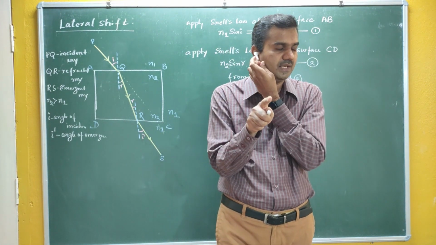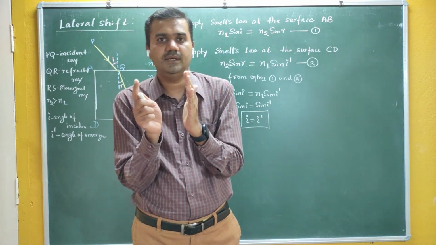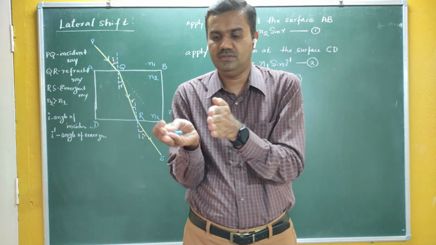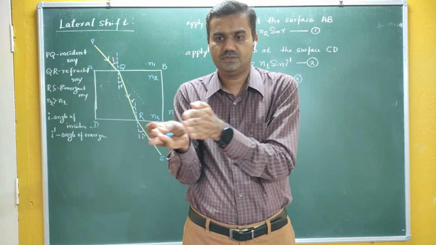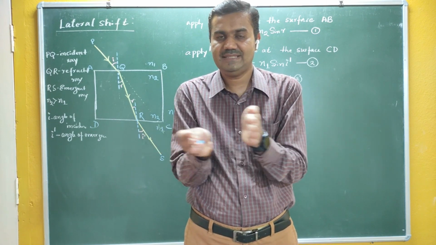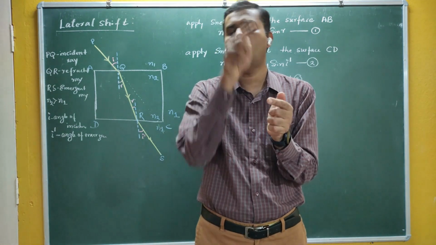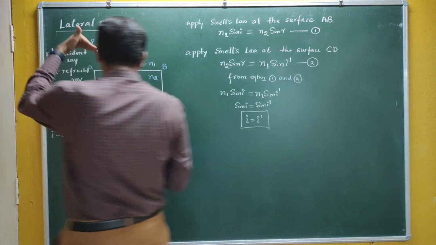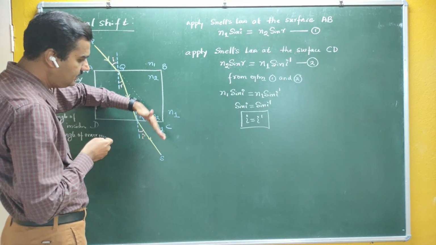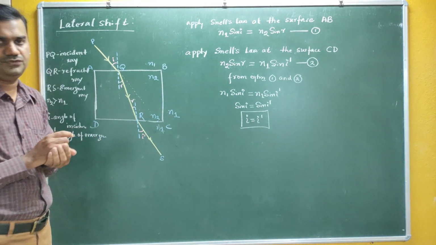You can see that in the case of traveling microscopes, we can move the microscope in two particular directions. This is one direction, so we call it the lateral direction, moving in the x-axis. And the second one is if you are moving in the y-axis, up and down, then it is called the normal direction. So this time the light gets shifted in this particular direction. Therefore, we call this shift the lateral shift.